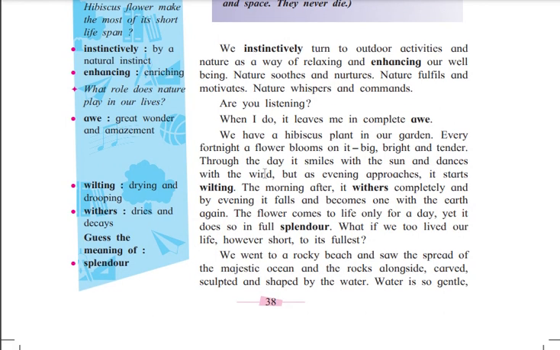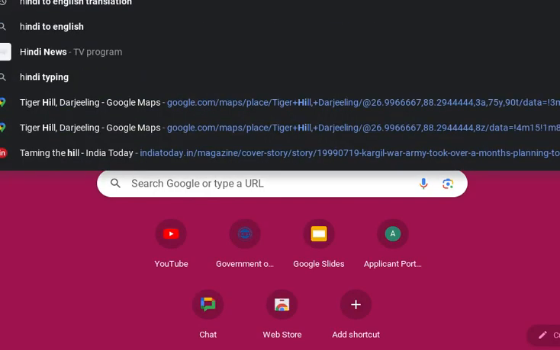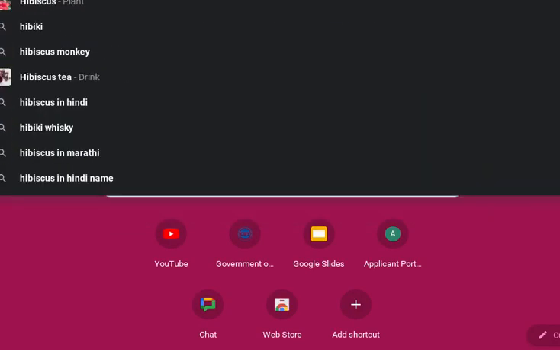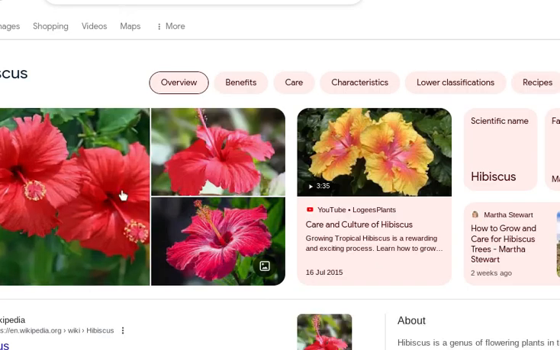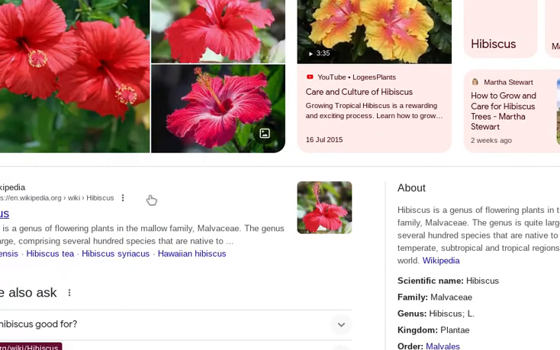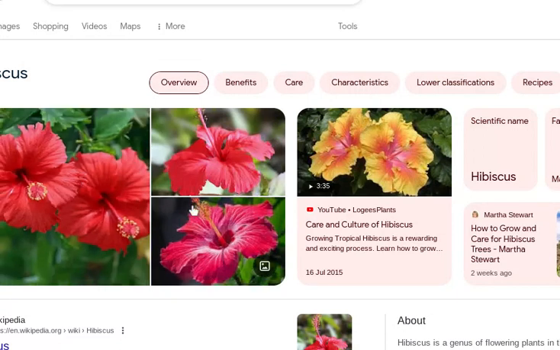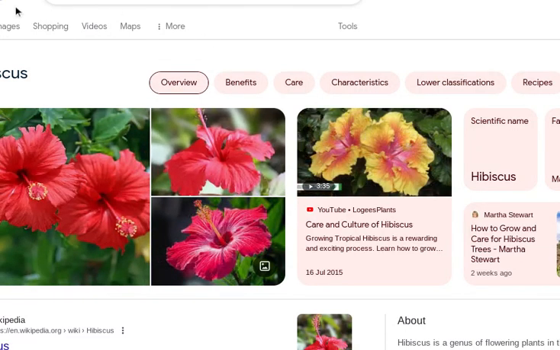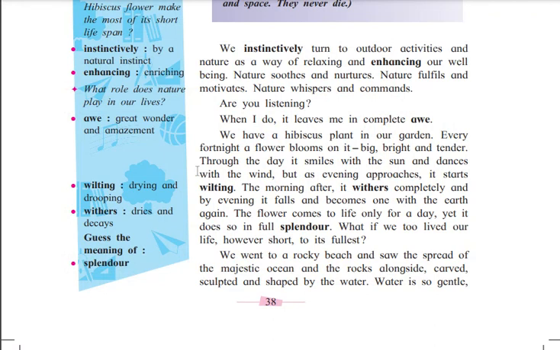We have a hibiscus plant in our garden. So the writer is saying that we have a which plant? The hibiscus plant. Now you will say, sir, what is a hibiscus plant? See, the hibiscus plant is nothing but this. This is the hibiscus. Clear? You can see it. This is the hibiscus plant. Clear? So here the writer is saying that we have a hibiscus plant in our garden.